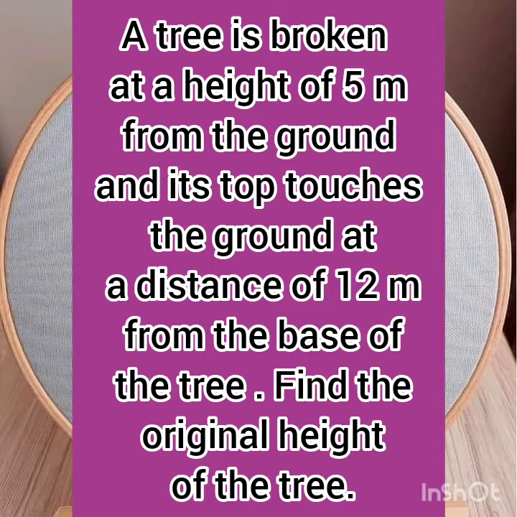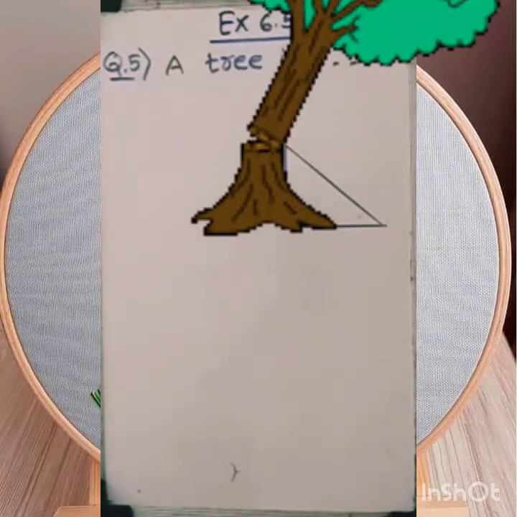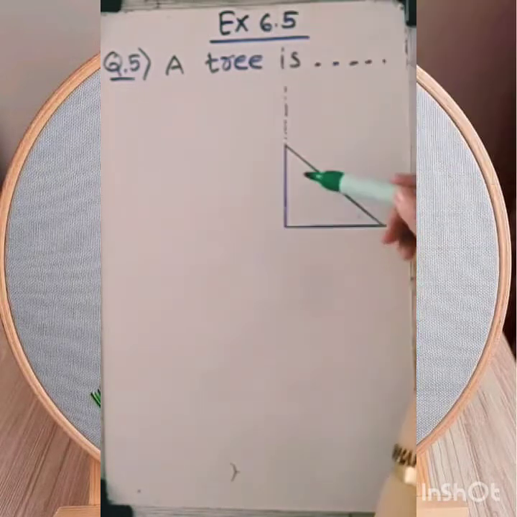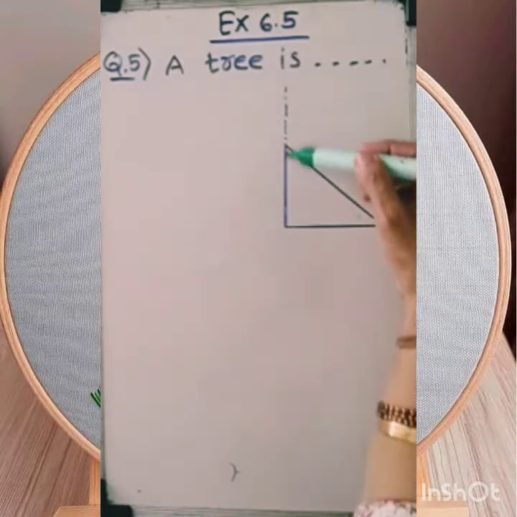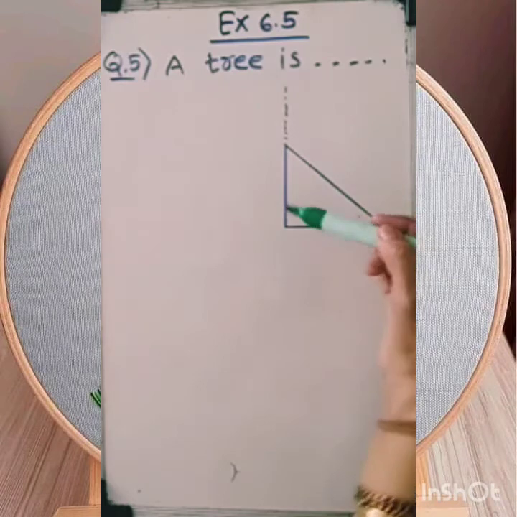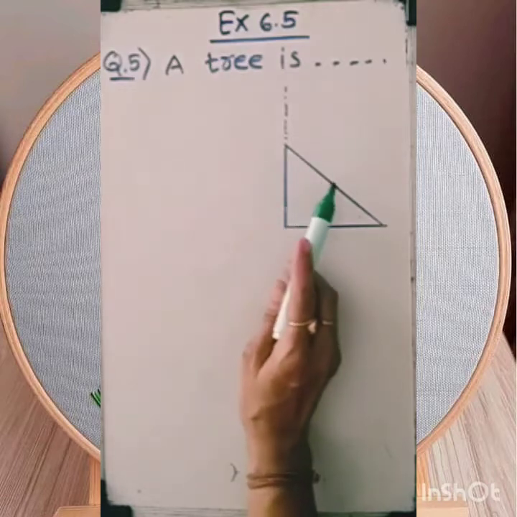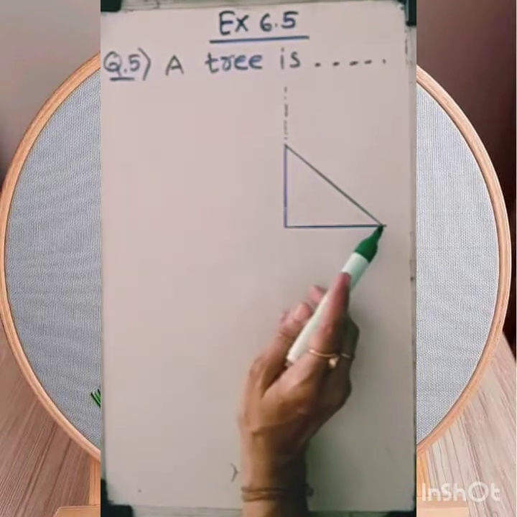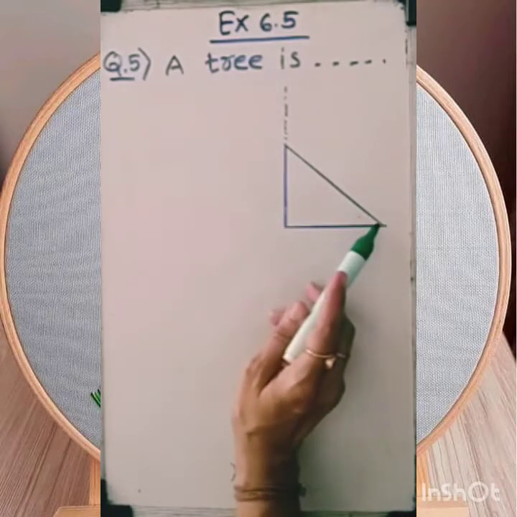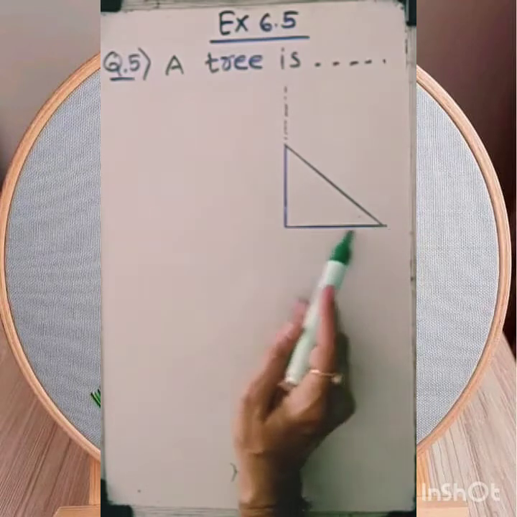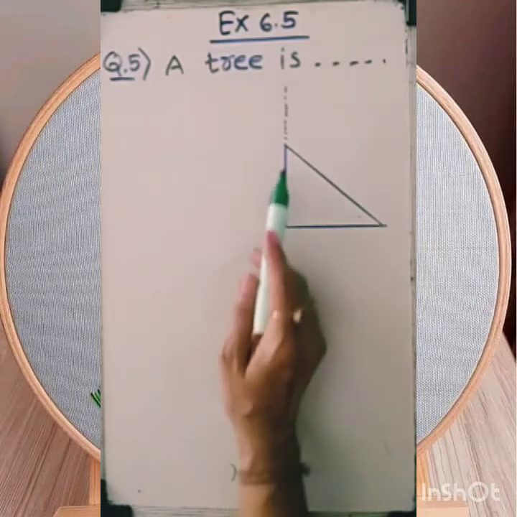The tree is broken at a height of 5 meters. Dear student, due to wind you have sometimes observed a tree, with this much height. But due to strong wind sometimes it breaks at any length and falls down, and its top touches the ground. So this part will be the top, and it touches the ground, forming a 90 degree angle.